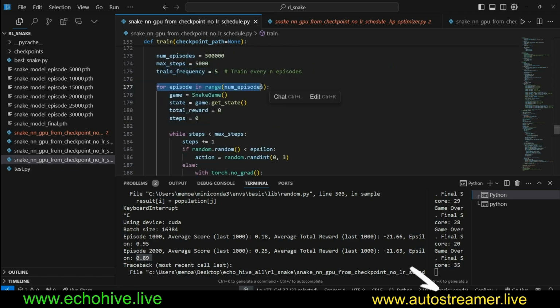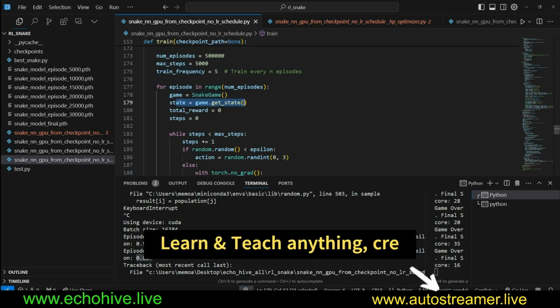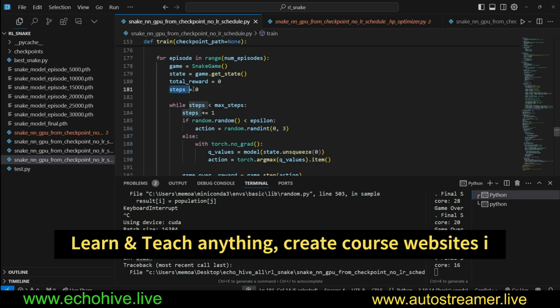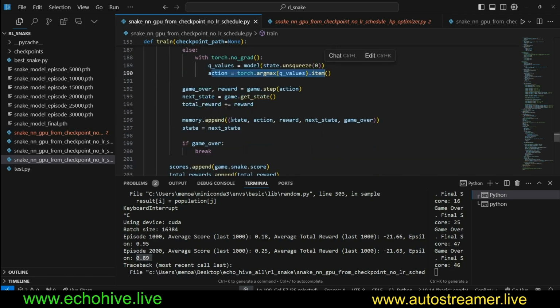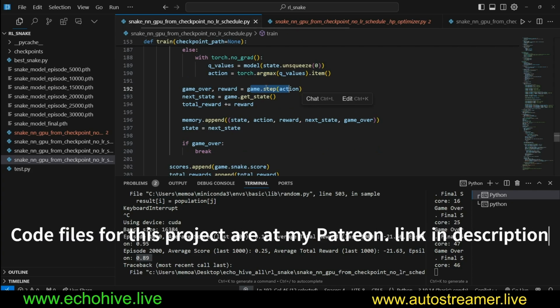Then we loop over a number of episodes, initiate our game, get our state, and initialize the total rewards and steps to 0. And while the steps is less than max steps, we take one action. If this random value is less than the epsilon, then we take a random action. Otherwise, we get the Q values and then the action from the network itself. And then the game over and the reward are returned to us by the step method that we have looked at, based on the action that we have taken.